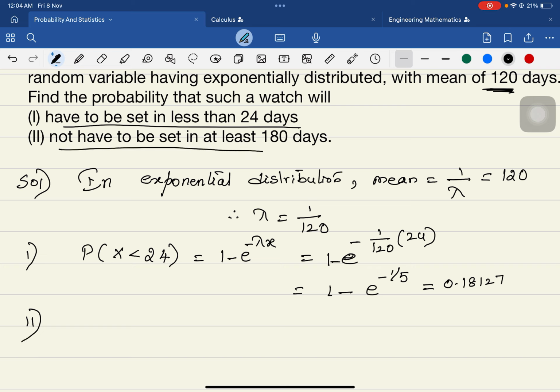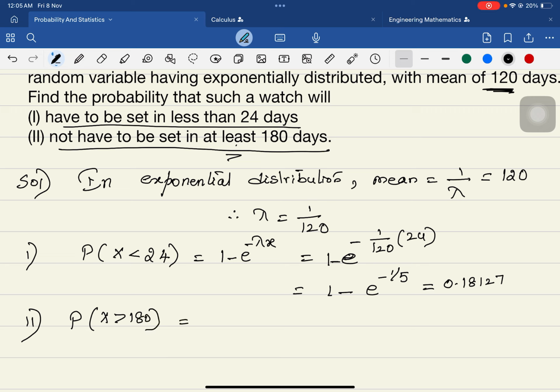The watch does not have to be reset for at least 180 days. What do you mean by at least? When we were doing binomial and discrete distributions, we understood what is meant by at least. At least means it is greater than. So what is the probability of x greater than 180?